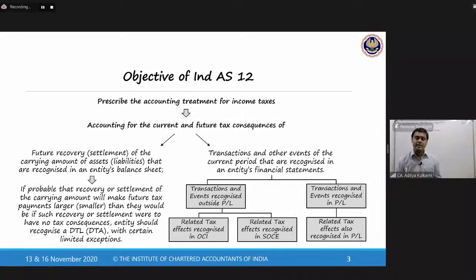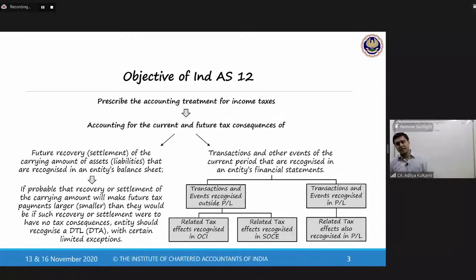It also covers the tax consequences of settlement of liabilities. So therefore, in this standard, as I will explain now, we are adopting a balance sheet approach wherein we look at each asset and each liability and we check what will be the tax impact of the future recoveries that will come from here. What will be the tax impact of the future settlement of my liabilities?